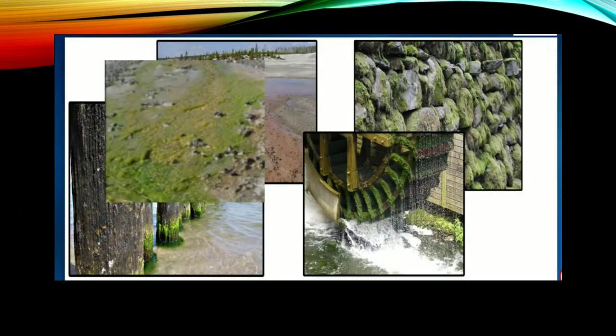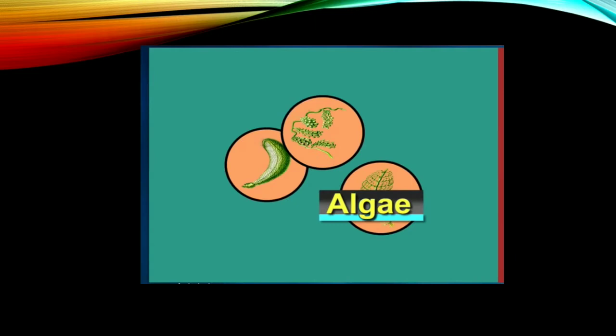Easily you can see algae on any watery or moist place like mountain rocks, woods and any object. If water is present there, then you can easily see a green layer of grass there, and that is what? Algae.